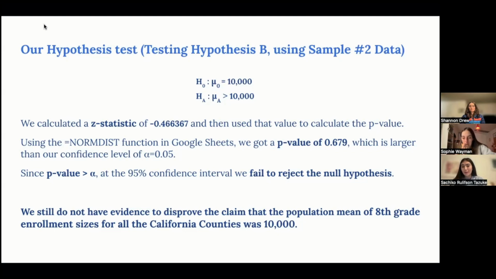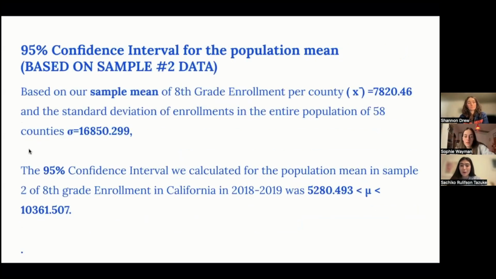We still do not have enough evidence to disprove the claim that the population mean of 8th grade enrollment sizes for all the California counties was 10,000 or greater.